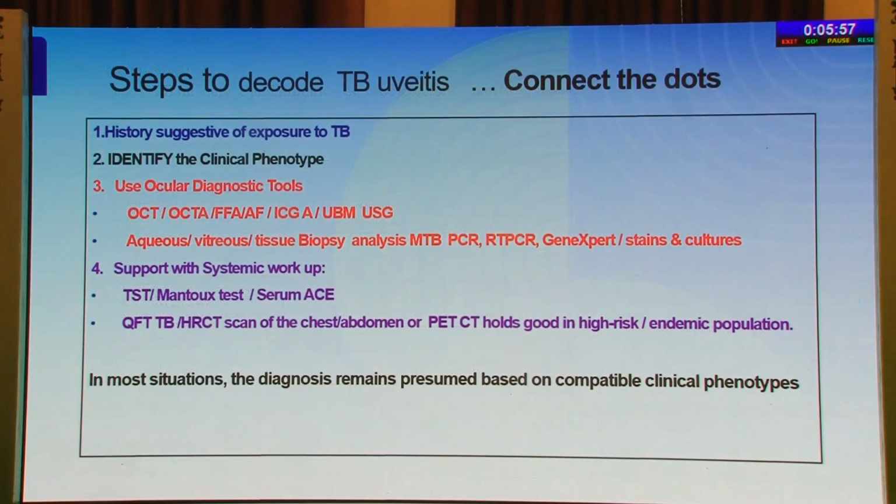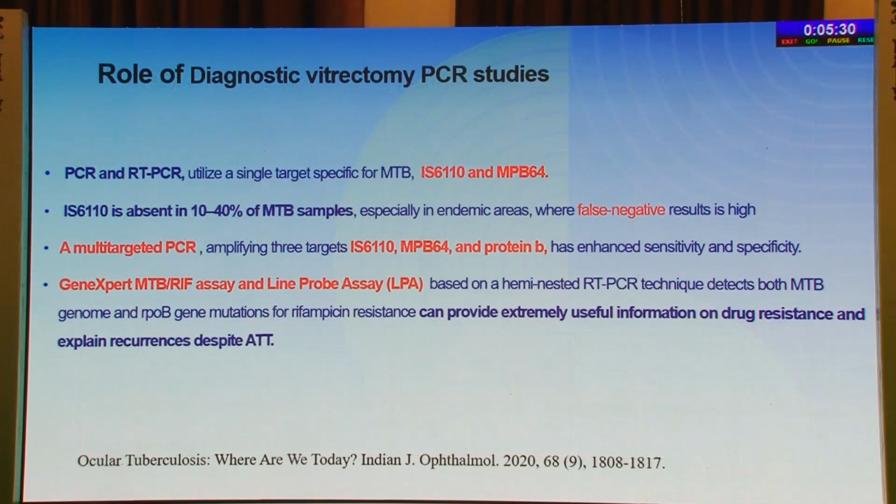These are the steps, and you connect the dots: history suggestive of exposure to TB, identify clinical phenotypes, use ocular diagnostic tools like OCT, FFA, ICG, UBM and USG. Look out for the aqueous or vitreous tissue biopsy analysis for TB. Support it with systemic workup, and still in the end in most situations the diagnosis remains presumed, because you need to diagnose based only on the compatible clinical phenotypes. Just a few words about the vitrectomy and the PCR studies.